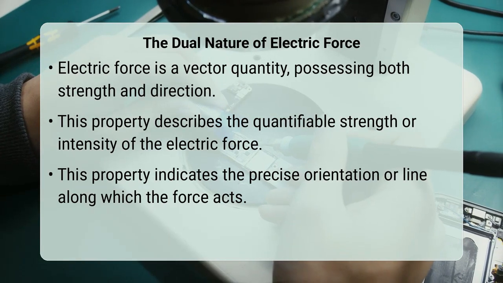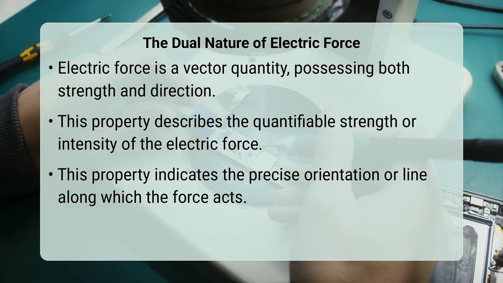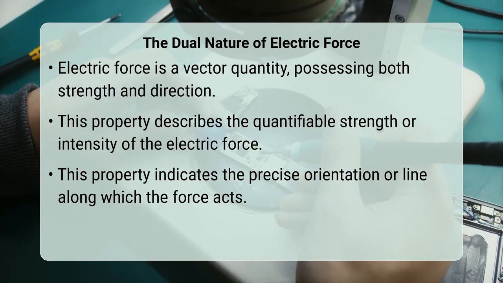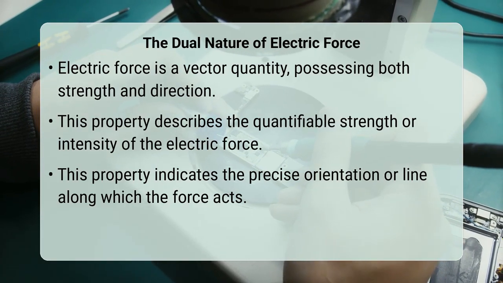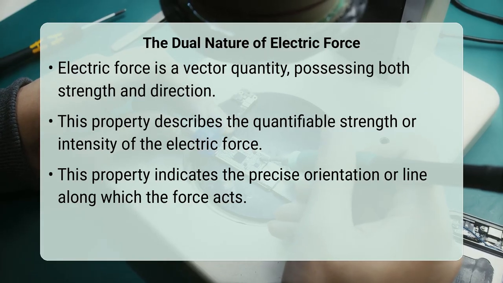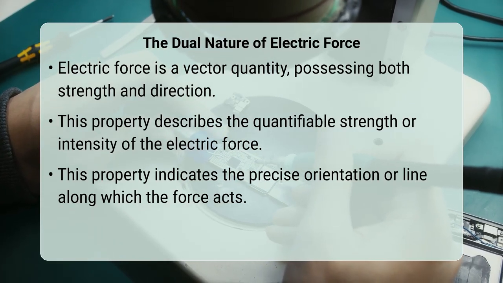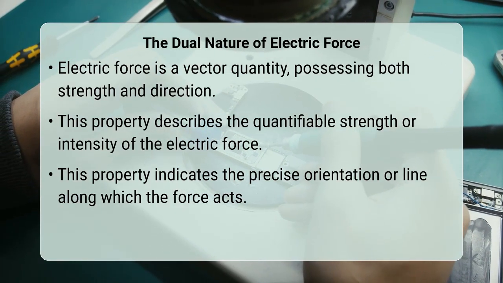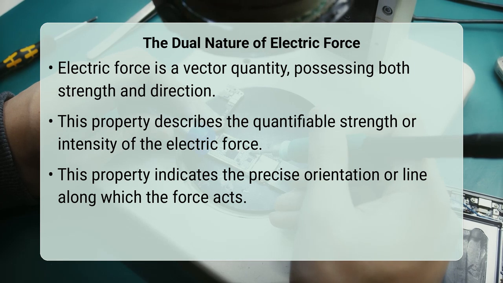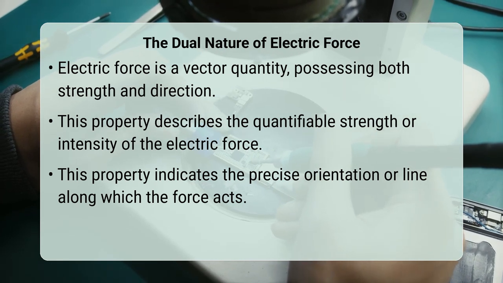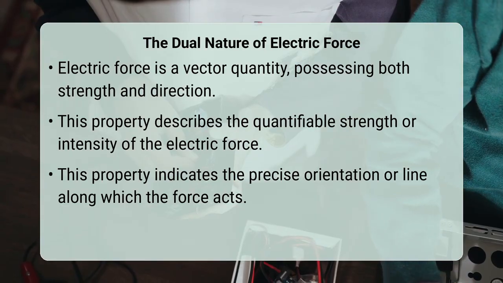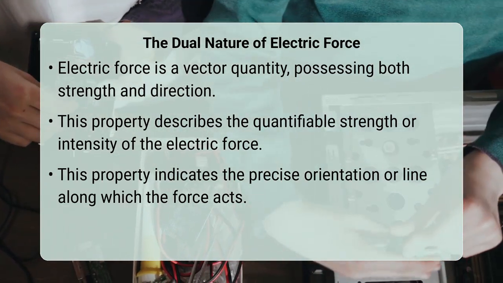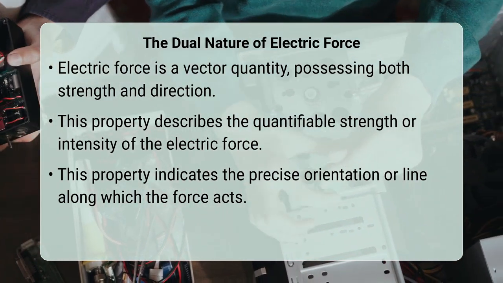Have you ever considered how a push or a pull, an everyday interaction, can become a cornerstone of complex scientific understanding? Imagine trying to describe such an action without mentioning where it is going. Electric force is fundamentally a vector quantity. This means it has both a specific magnitude, which tells us how strong the force is, and a precise direction, indicating the way it acts upon a charged object. Understanding these twin properties is essential for accurate analysis in electromagnetics.